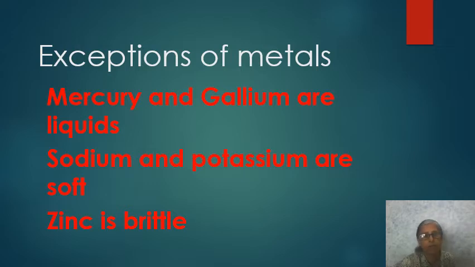Next one is about malleability and ductility. You see, zinc is brittle, so we are not able to get it in the form of thin sheets or thin wires because zinc is brittle in nature. So that is an exception there. I'll say once again, if you get a question in the exam to write the name of a metal which is brittle, you will have to write zinc. A soft metal, potassium or sodium, and so on.